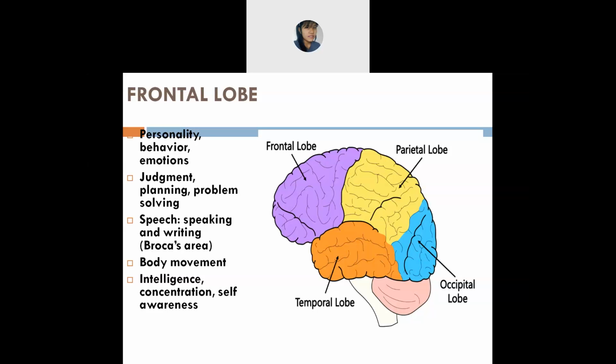Next is speech. In this speech, what you will find is speaking and writing. You will be able to speak as well as write. It is also known as Broca's area. I'll explain it to you in the next slide. Because of this frontal lobe, you are able to speak something as well as write something, which is known as Broca's area.